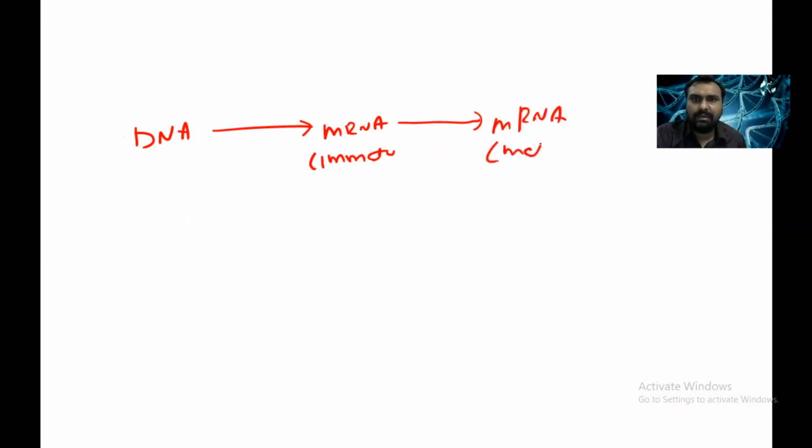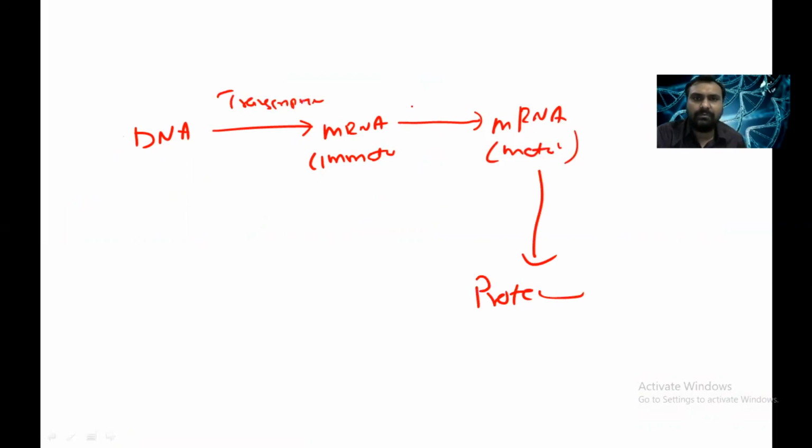So we know that DNA is converted to immature mRNA, then to mature mRNA, and it will be translated to protein. DNA to mRNA is called transcription.